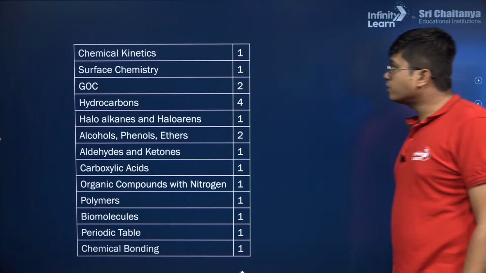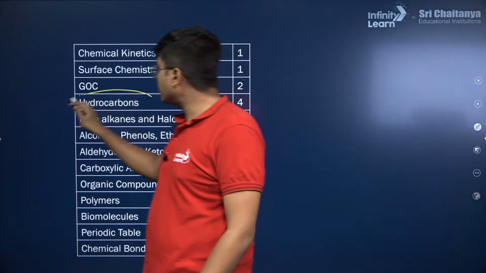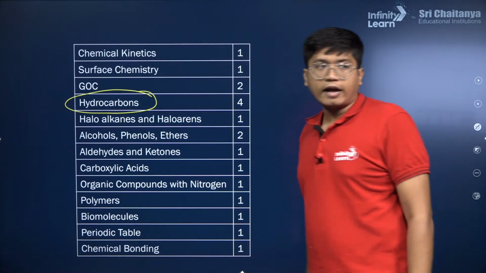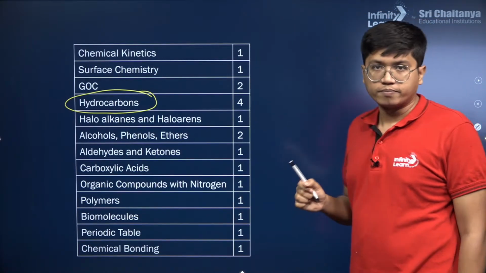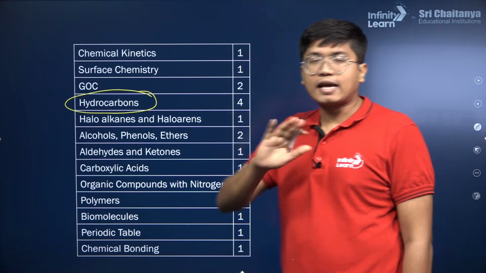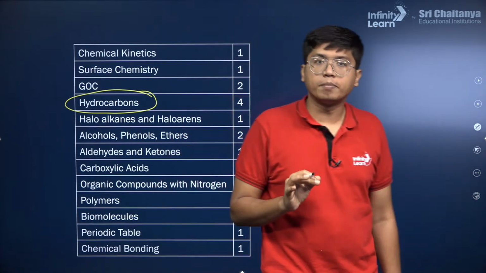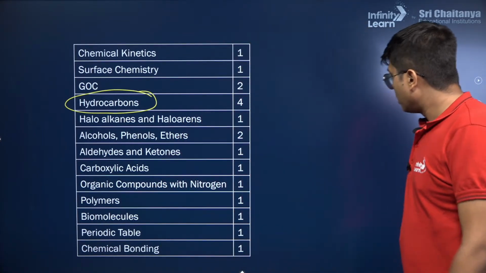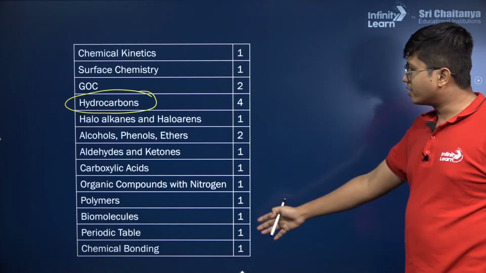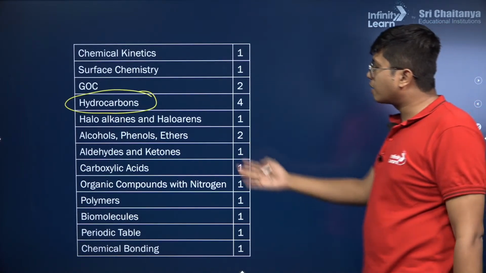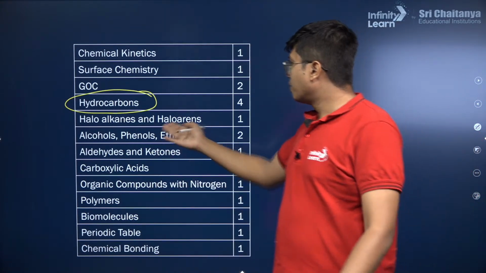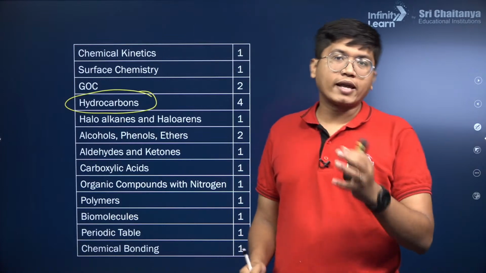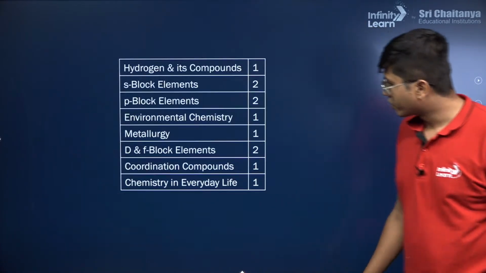Here, hydrocarbons is surprisingly having a very high weightage, so focus well on that. All your alkanes, alkenes, alkynes, all the hydrocarbons are important. Among the rest in organic, carboxylic acids, aldehydes and ketones have comparatively lower weightage, but alcohols, phenols and ethers have a slightly higher weightage.